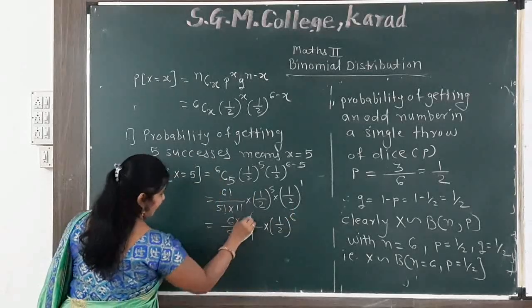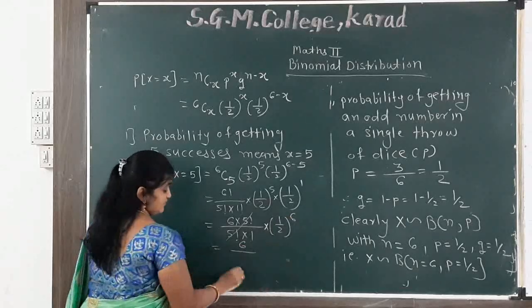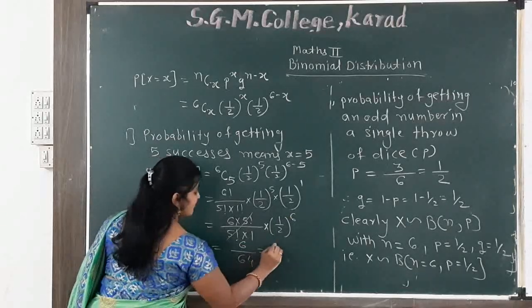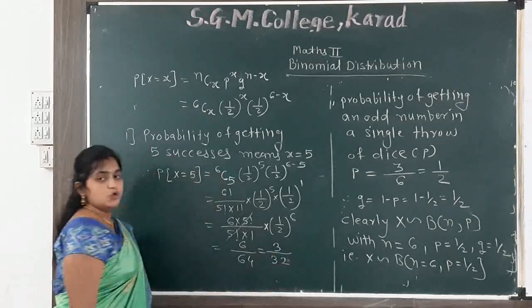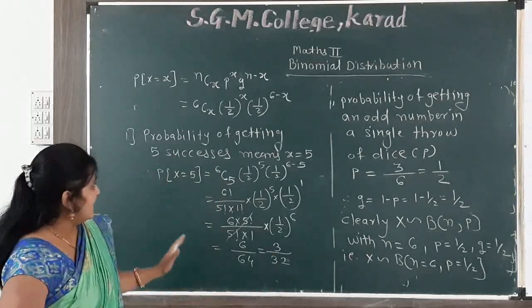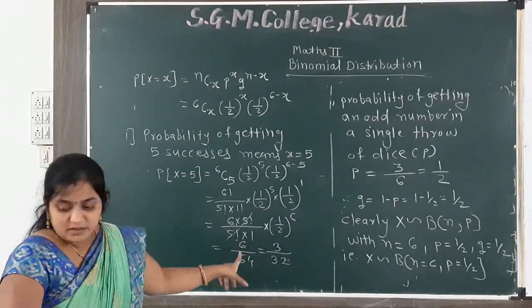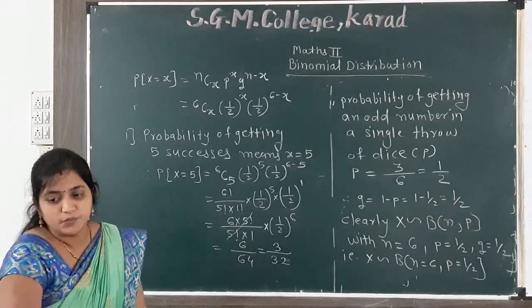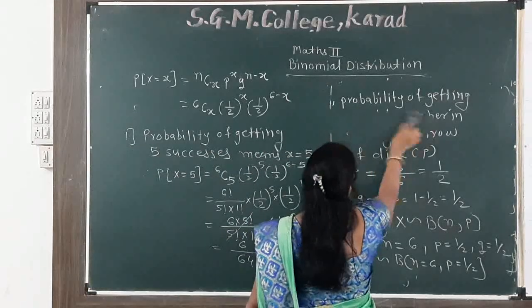Again simplify, 5 factorial cancels out. We get 6. 2 raised to the 6 is 64. So your final answer is 3 upon 32. So this is the probability of getting exactly 5 successes. The answer is 3 by 32. Now the next probability. What is my next probability of getting?